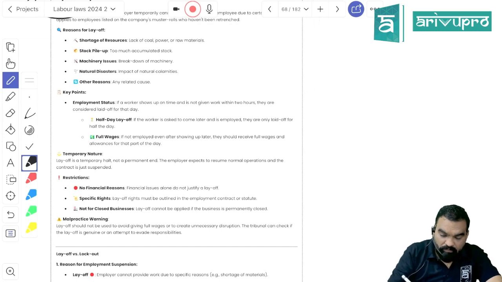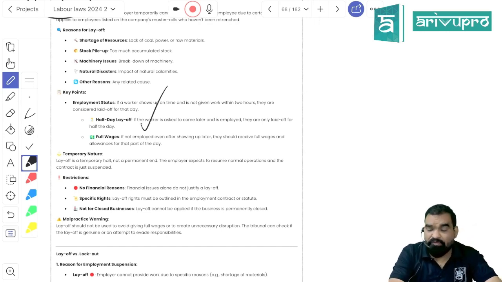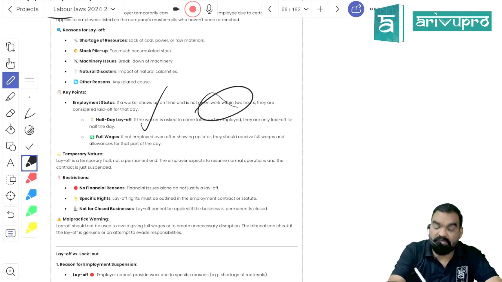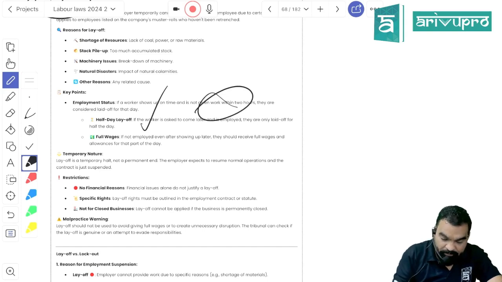So if you are being laid off, you have to wait for a minimum period of 2 hours. If within 2 hours he is not able to provide you the work, it will be treated as a full day layoff and you will be eligible for full payment. Is it clear?